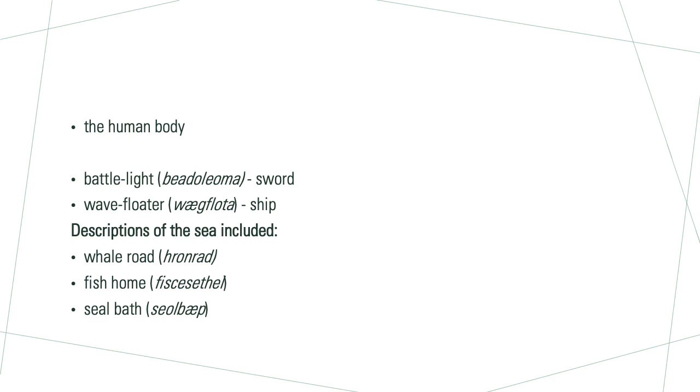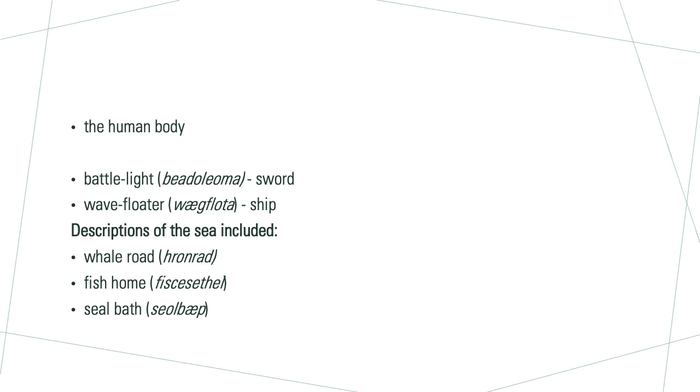Cool. The next ones we've got battle light, which is a sword. So I guess a light of battle. I suppose it could be, the light could be the silver of the metal shining, I guess. Wave floater, that's a ship. A wave floater, it floats on the waves.